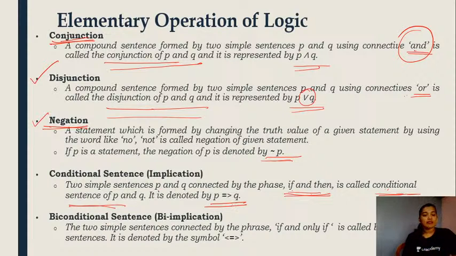And the next one that we have is the biconditional sentence or bi-implication. If two simple sentences, students, are connected with the connecting word if and only if, this is called the biconditional sentence, and you will have the symbol that is P if and only if Q. This would be the symbol that would be used for bi-implication here.